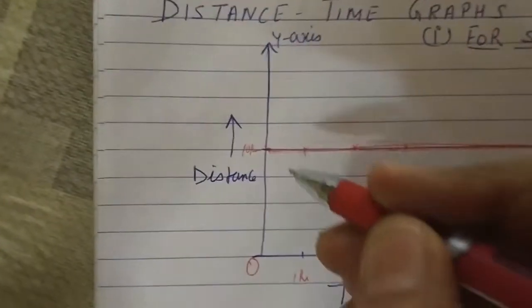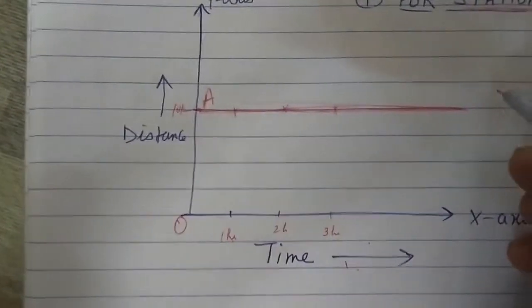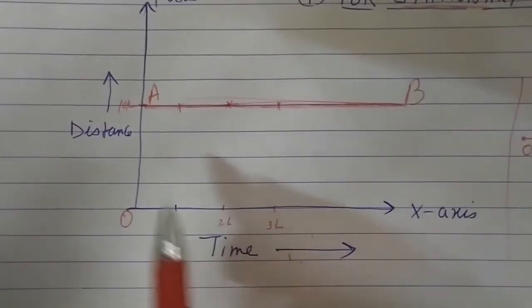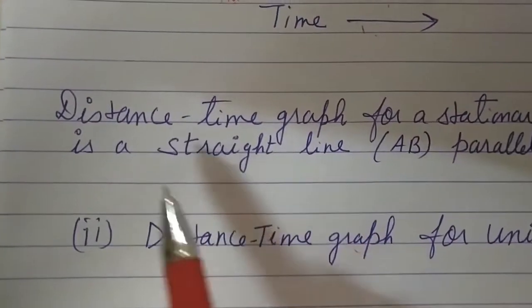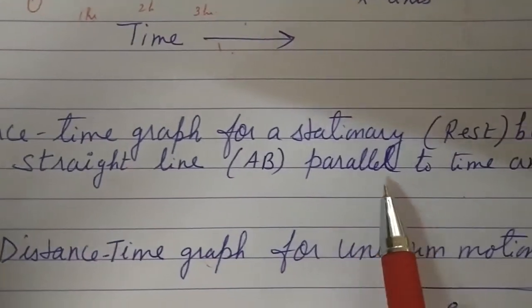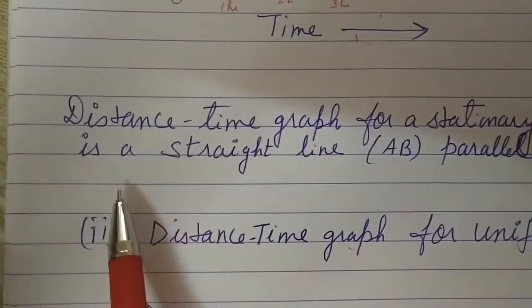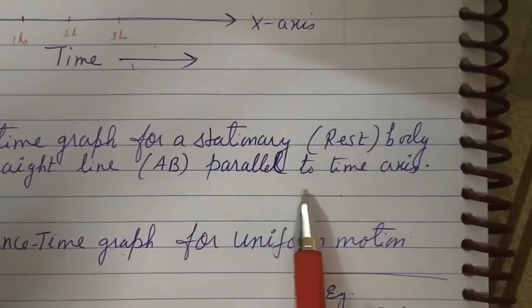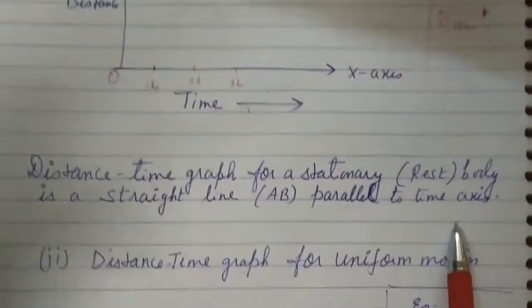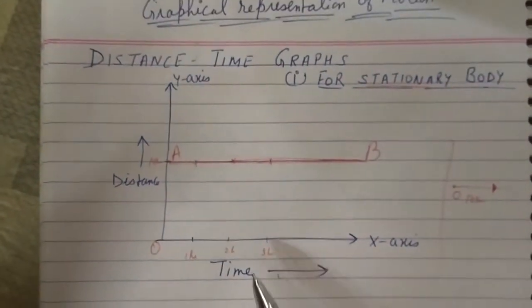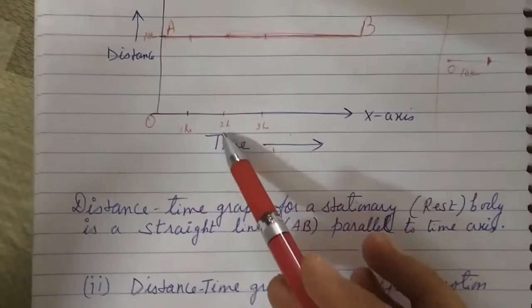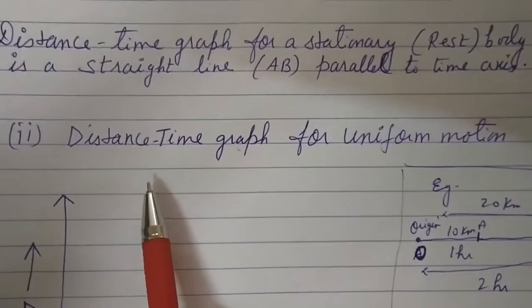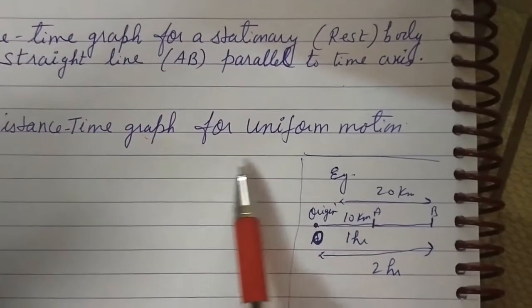The name of the line we can give as A and B. The question can be asked, which type of graph is obtained for a stationary body for a distance time graph? It is a straight line parallel to the time axis. So this graph you have to plot in your class copy, same like this. Now next is the distance time graph for uniform motion.